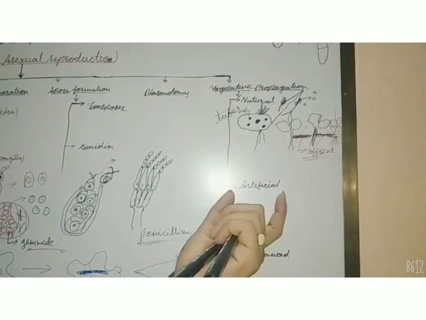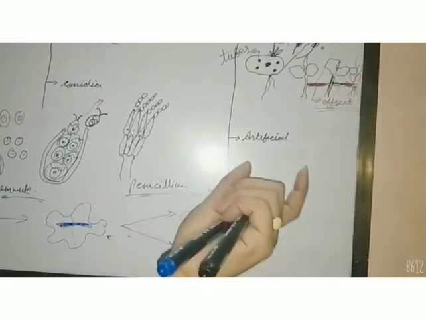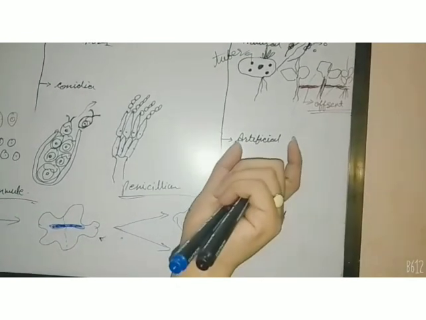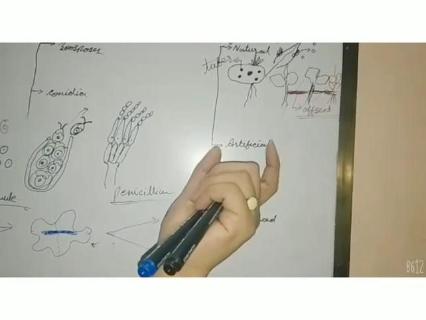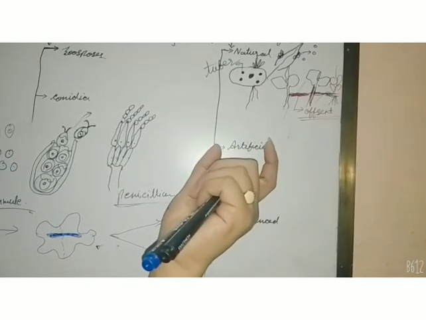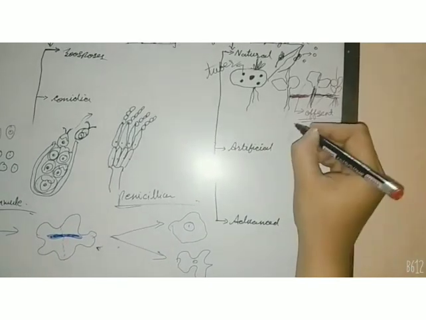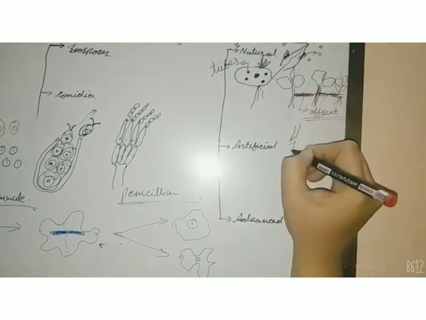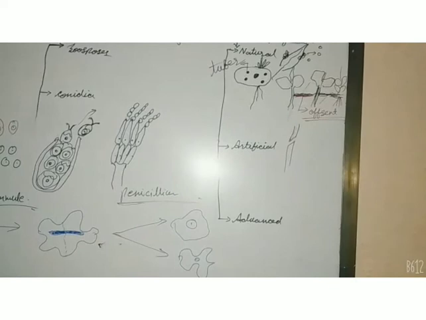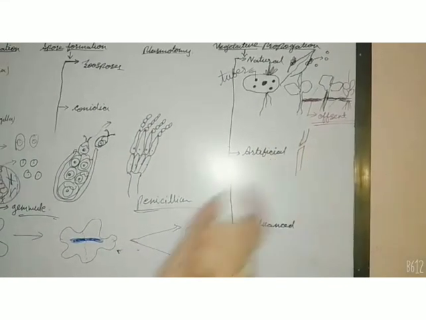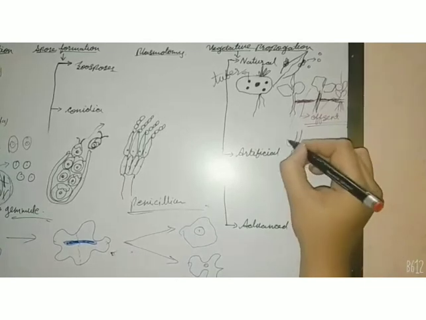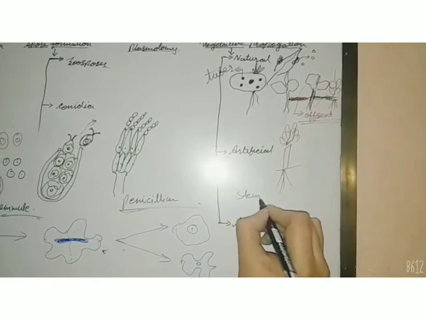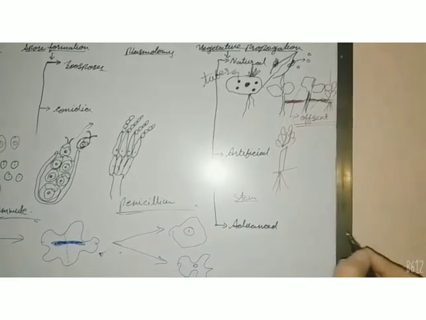Then artificial vegetative propagation takes place in the form of stem cutting, grafting, gootee formation, layering. These are the forms of vegetative propagation which we have to induce. They do not take place naturally. So the first form, stem cutting, in which we have to obliquely cut the stem and sow it into the soil. Then it will develop its root and other parts of the plant. So stem cutting is also a way of asexual reproduction of developing a new plant.